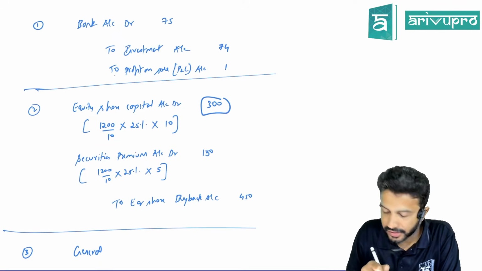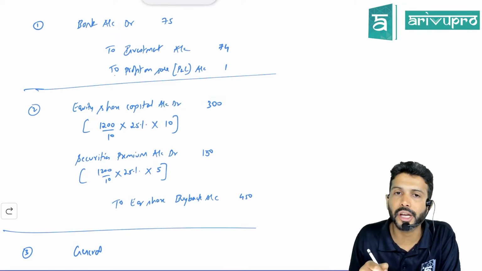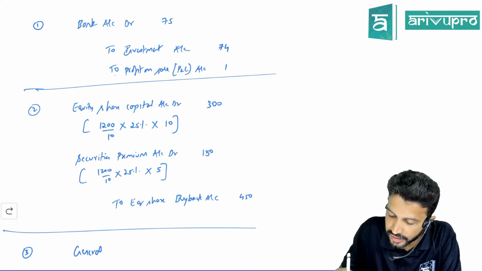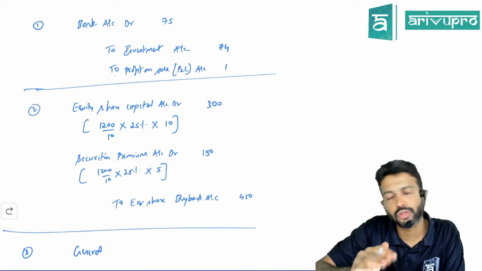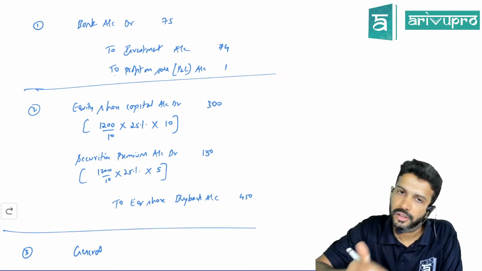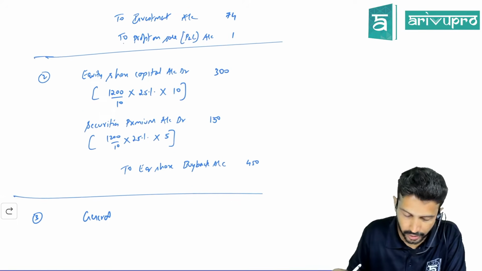Capital has reduced by 300. Have we issued any preference shares? No. That means capital has reduced by 300. So the capital gap is 300, and we need to fill it up by creating CRR to the extent of 300 itself.